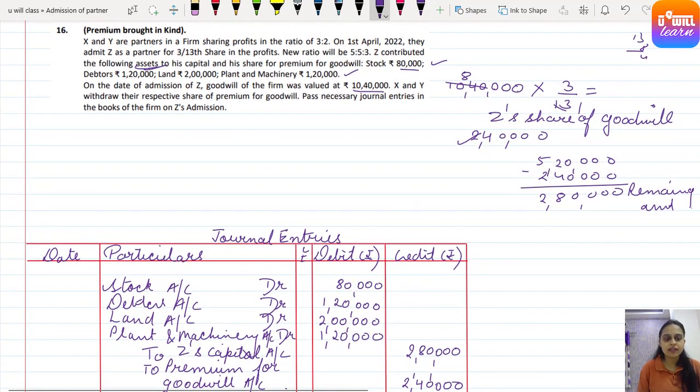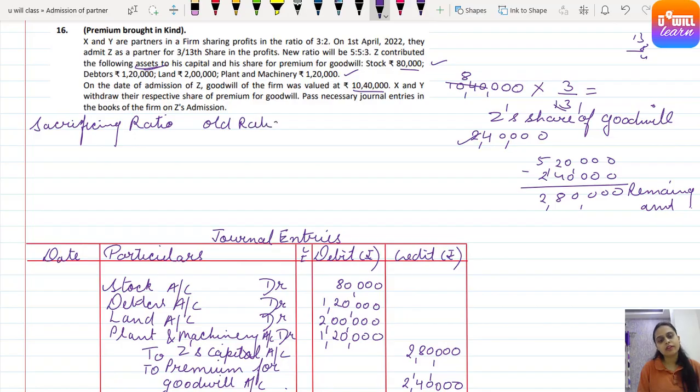So first let's calculate the sacrificing ratio. Sacrificing ratio is old ratio minus new ratio.